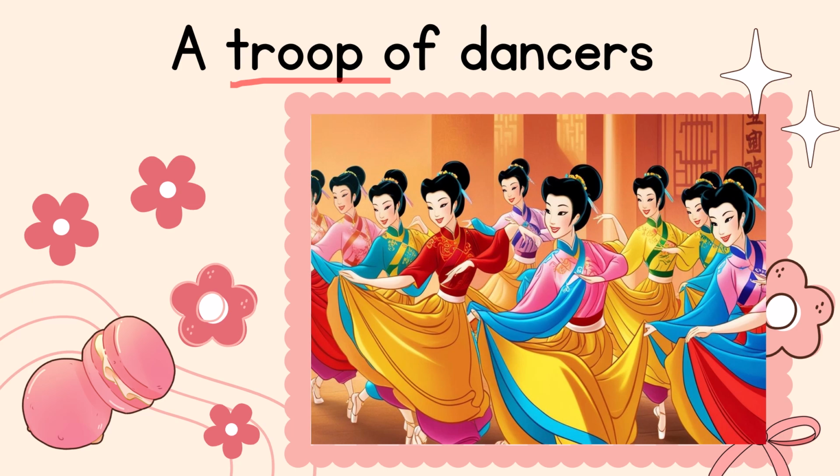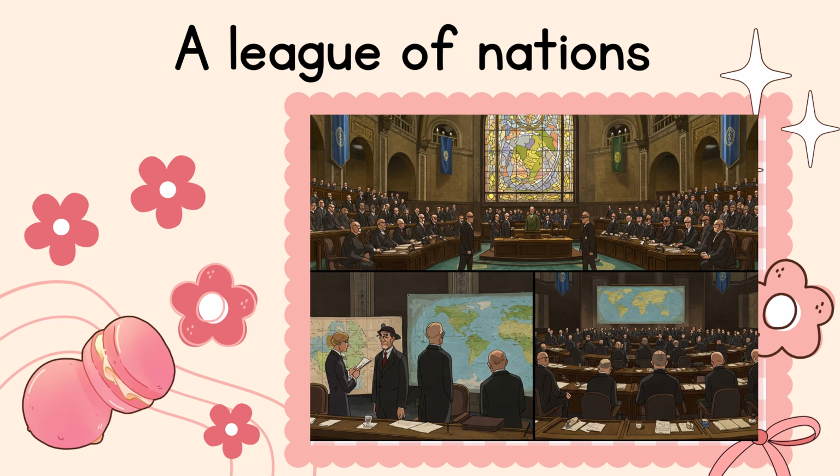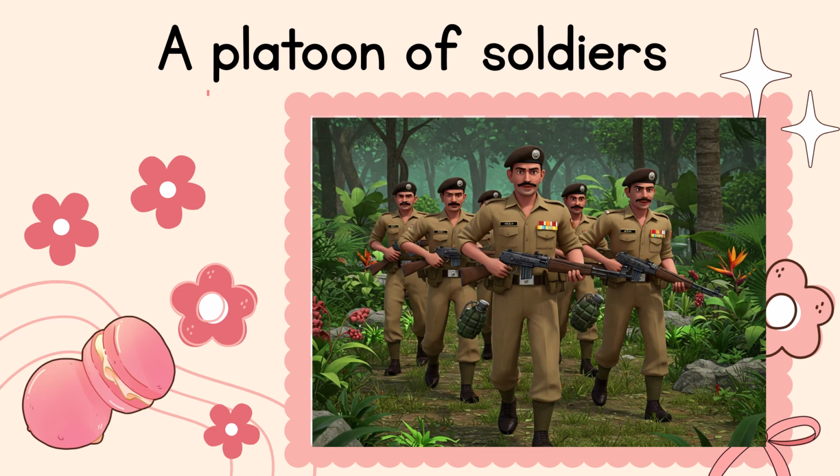Here, a troupe is a collective noun that refers to a group of dancers. A league of nations. Here, the league is a collective noun that refers to a group of nations. A platoon of soldiers. Here, the platoon is a collective noun that refers to a group of soldiers.